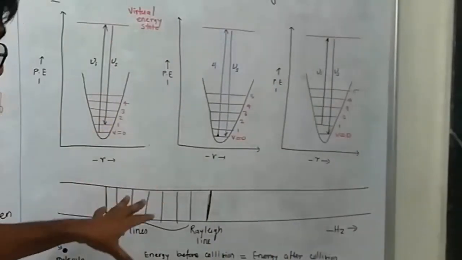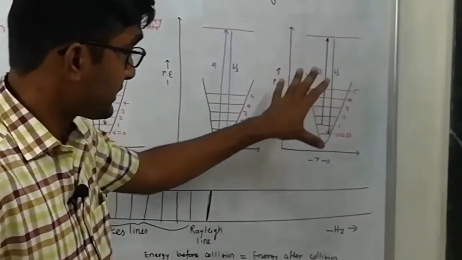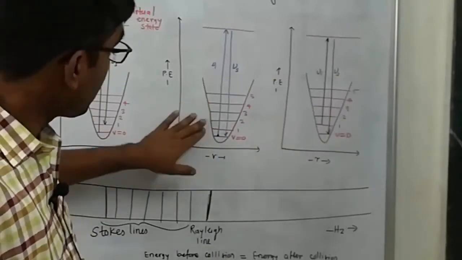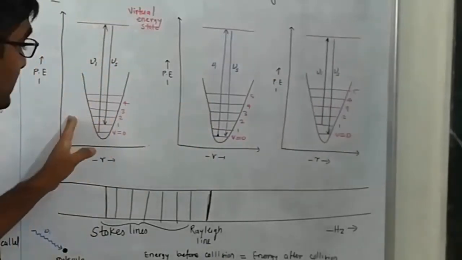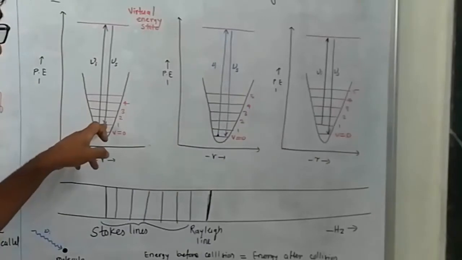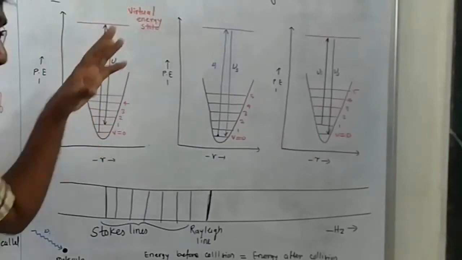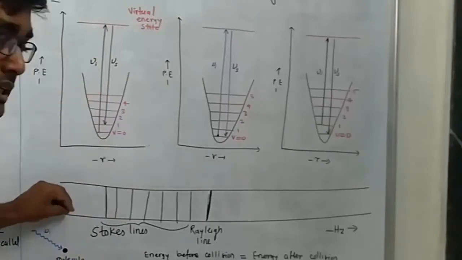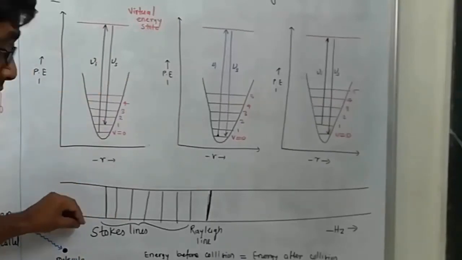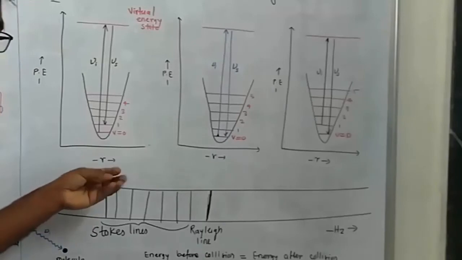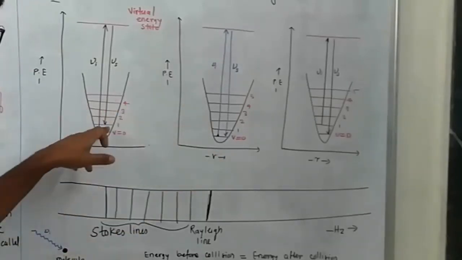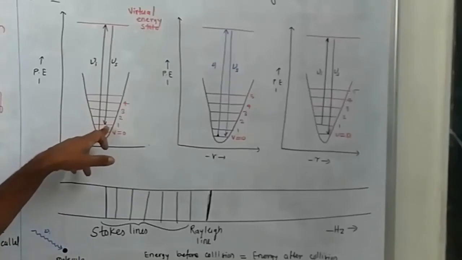Now, the second type of scattering is this. This is the elastic scattering, where there is no energy loss, and here is the inelastic scattering, where the energy may be absorbed by another molecule. When this molecule goes into the excited state, it loses some part of its energy to the surroundings, or it gives energy to another molecule. Due to this, it settles down to the upper energy level.